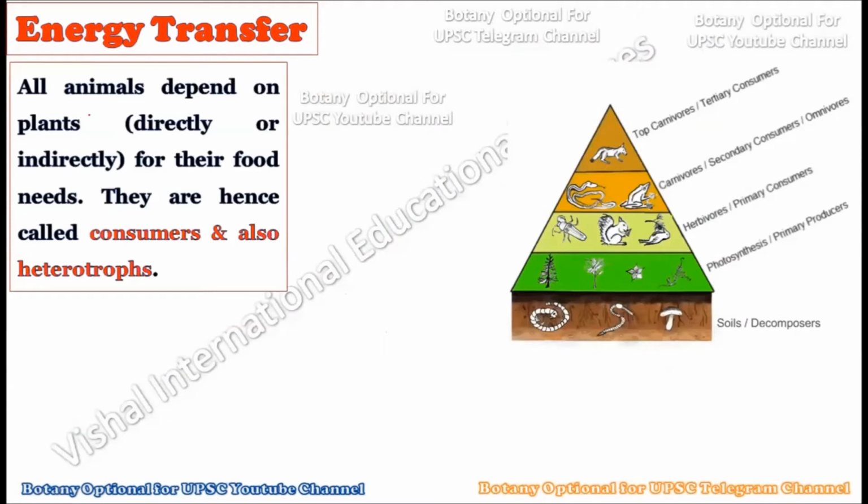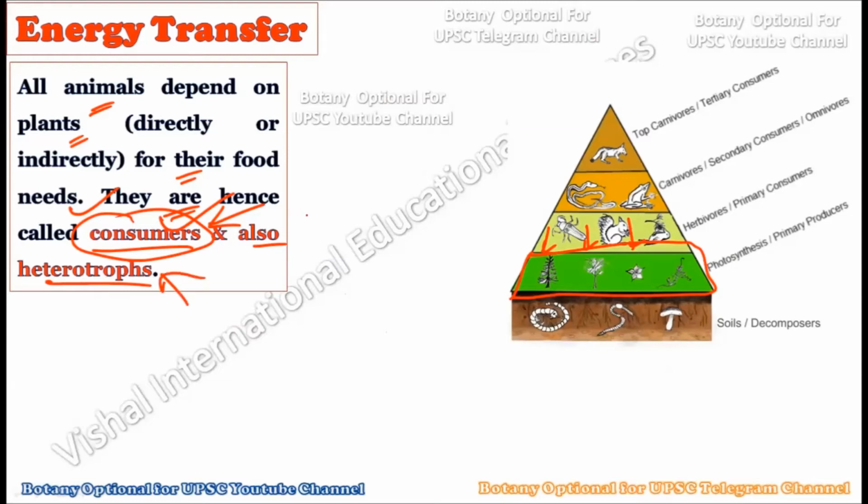Now see, all the animals are dependent on the plants directly or indirectly for their food needs. We have discussed that, and hence they are called consumers, also the heterotrophs. They are not producing any kind of food; they are dependent directly or indirectly on the plants, and hence we use the term consumer, because they consume from the plant. Or heterotrophs, as against the autotrophs, because they cannot prepare their own food. So whatever organisms or animals are dependent directly or indirectly on the plants, we call them consumers or heterotrophs.